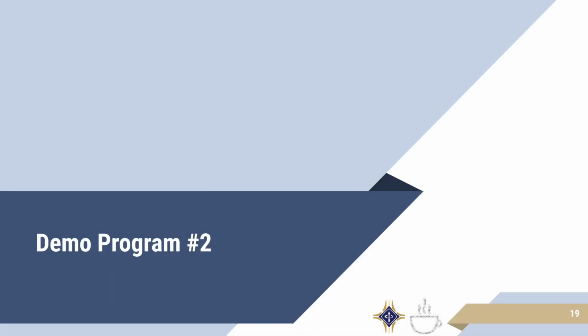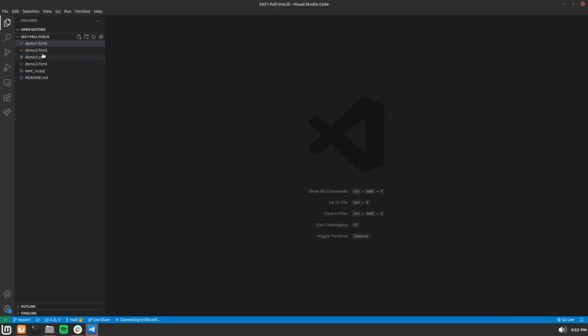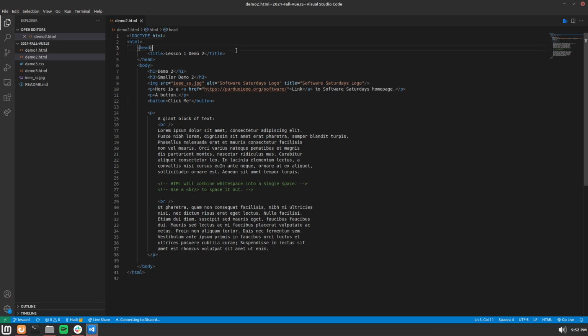With that in mind, let's go into demo program number 2. So here is demo program number 2. As you can see, the page looks very similar to last time. Now, looking here in this head tag, we have a title, meaning the actual browser tab will now say Lesson 1 Demo 2, whereas before, it probably just had the file name, in this case, demo1.html.